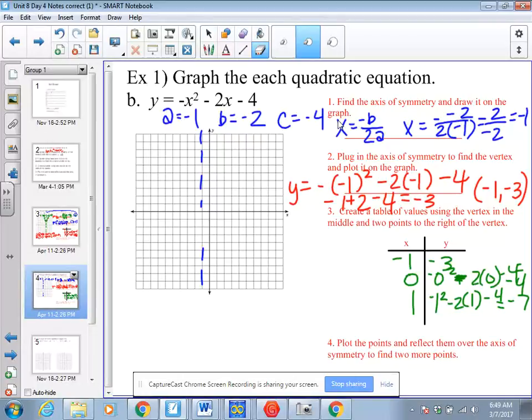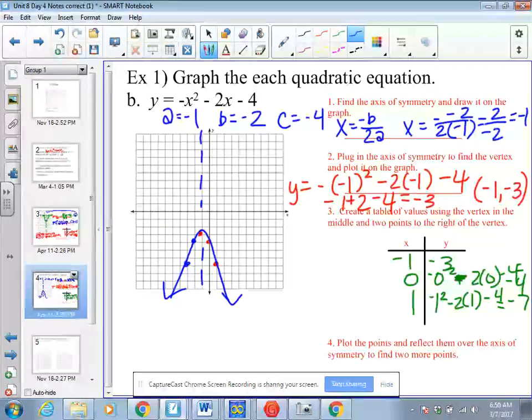Here's my vertex. And I have one at 0, negative 4, and one at 1, negative 7. Remember, I can reflect these points across my axis of symmetry to get 2 additional points. This is 1 away, so I have another one here. This is 2 away, 2 here. So my parabola this time looks like this. It makes sense that it's opening down like this because A is negative.